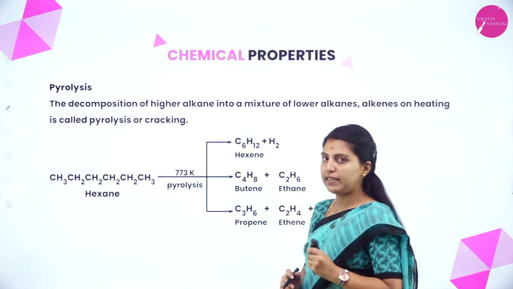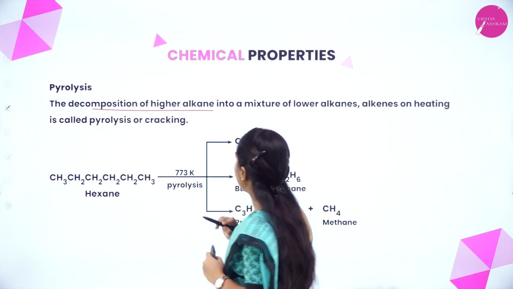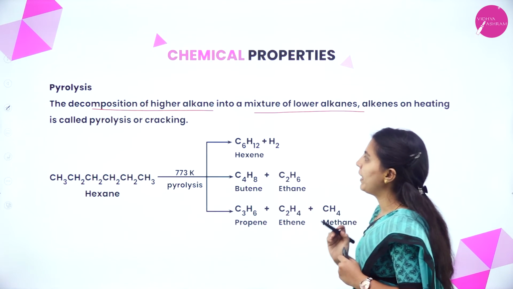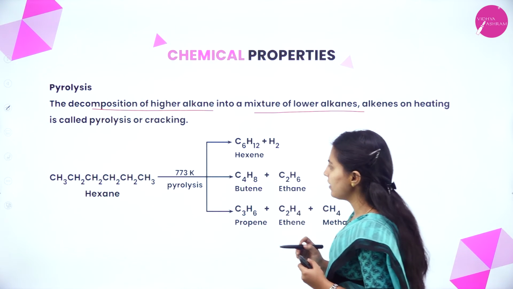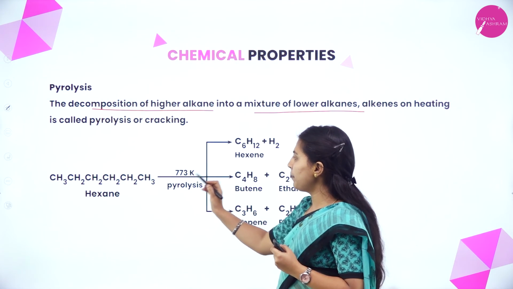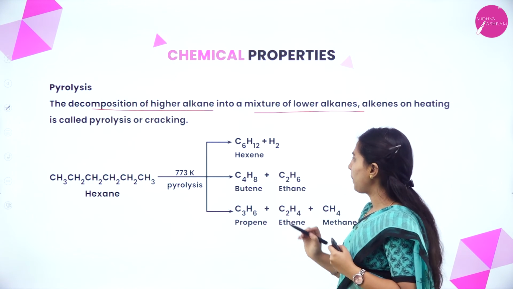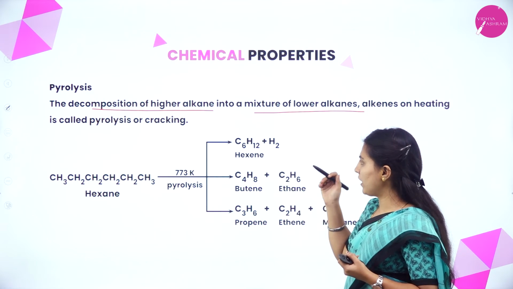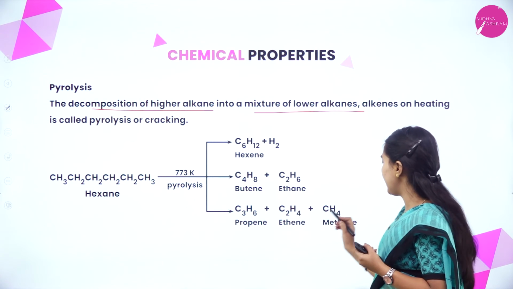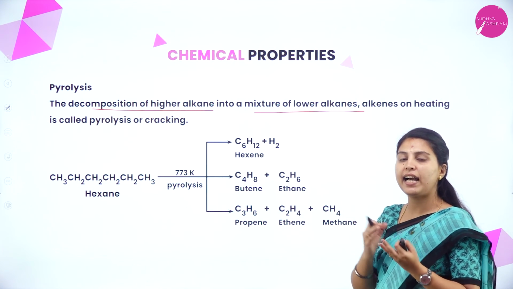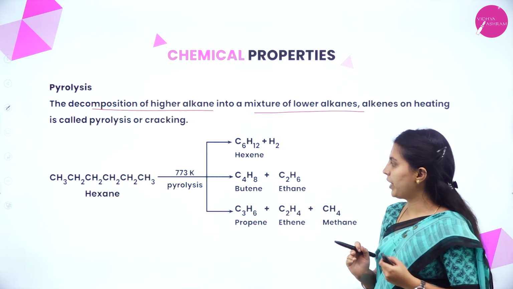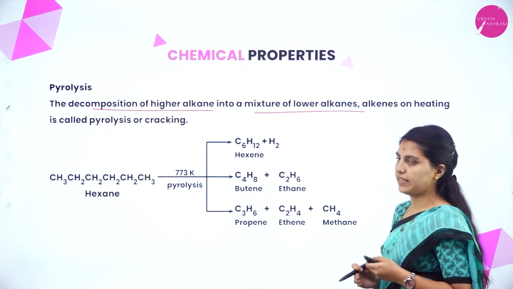Next one, pyrolysis. The decomposition of higher alkane into a mixture of lower alkanes and alkenes on heating is called pyrolysis or cracking. See, this is hexane. Here 6 carbon atoms are present. It's a little bit huge molecule. At 773 Kelvin, it will form a mixture of alkanes and alkenes. Here it will form hexene plus H2. Here butene, ethane. Here propane, ethene, methane. Means a mixture of alkenes and alkanes forms due to the cracking of alkanes. Okay. This is called pyrolysis.